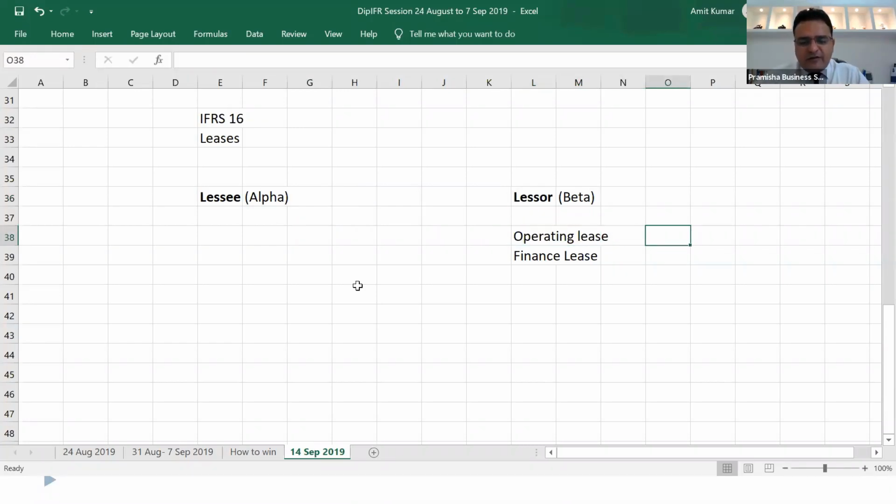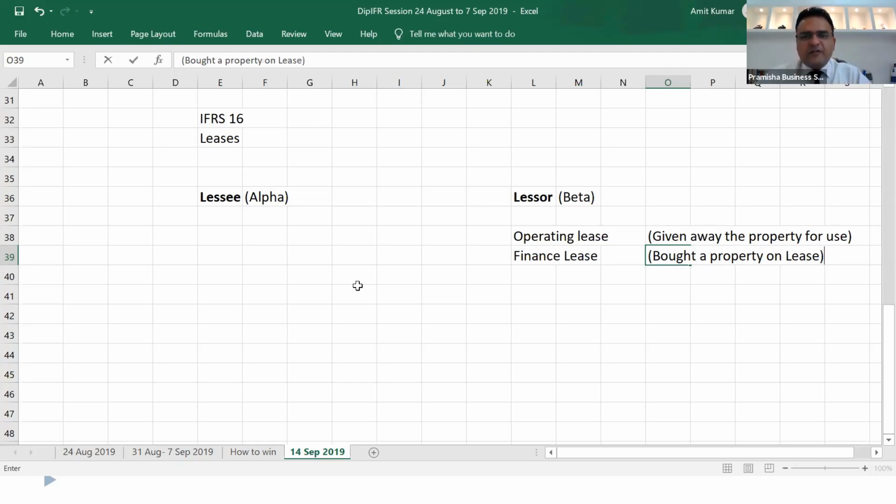If they have given away the property for use, they will show it as part of their operating lease. If they have bought a property on lease, that will be forming part of their finance lease. Operating lease means they're owning a property today and they are giving it out on rent.